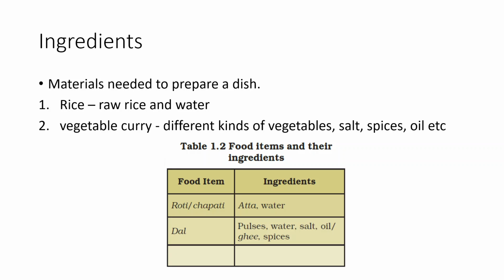So in the first case we have only two ingredients, but in the second case we have more than two ingredients. I want you all to do another activity where you note down the food item. Like here, in the first row, the food item is roti or chapati, where the ingredients are atta and water. Next, the food item is dal, and the ingredients are pulses, water, salt, oil or ghee, and spices. Like that, you can also mention various food items, and write down the ingredients of those food items.